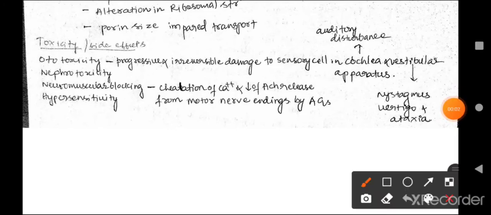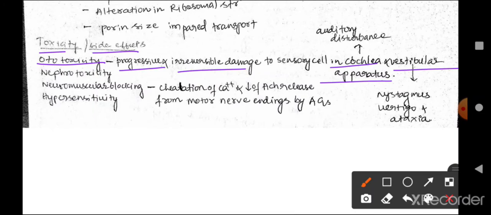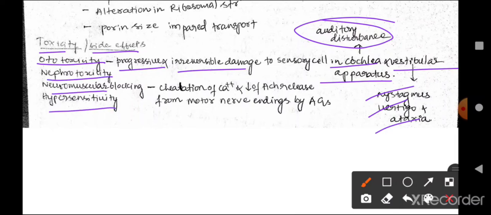Now let us come to the last topic of these aminoglycosides, that is toxicity and side effects, which include most importantly ototoxicity. It is progressive and irreversible damage to the sensory cells of the cochlea and vestibular apparatus of the inner ear. The damage to the cochlea leads to auditory disturbance, and damage to the vestibular apparatus leads to nystagmus, vertigo, and ataxia. Other toxicities or side effects like nephrotoxicity, neuromuscular blocking, and hypersensitivity can be seen.